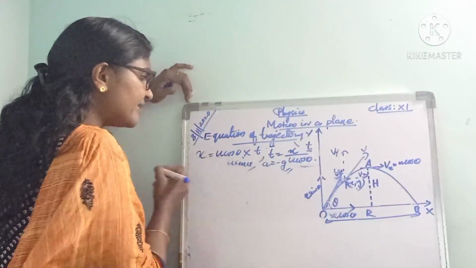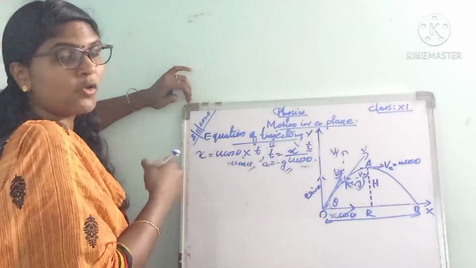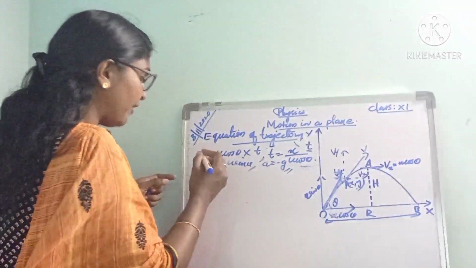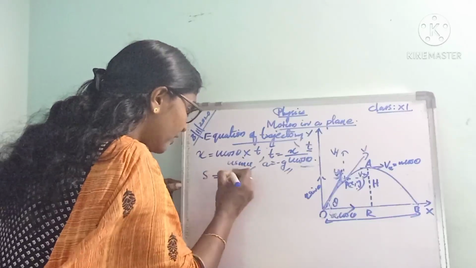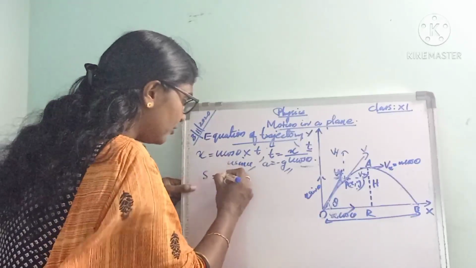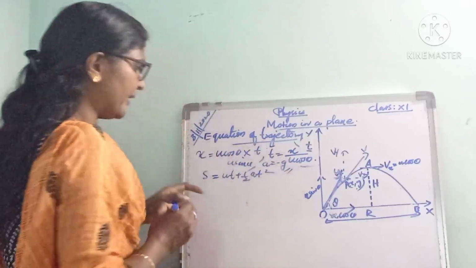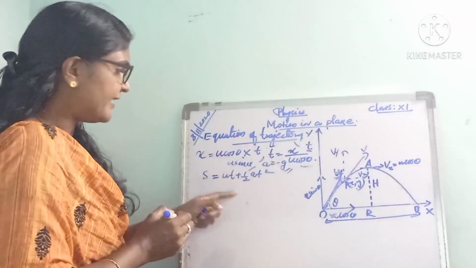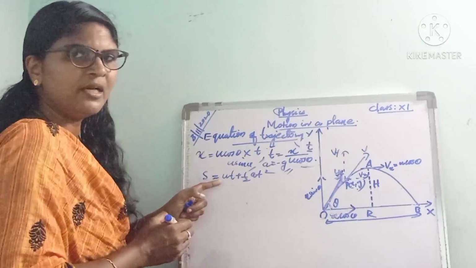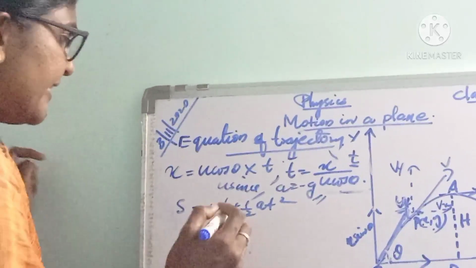The vertical distance traveled by this object can be found using the equation you are familiar with, s equals ut plus half at square.